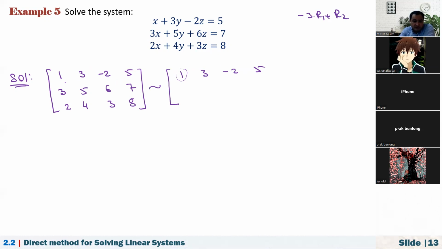If you do so, -3 plus 3 is equal to 0, -9 plus 5 is -4, and -6 plus 6, that is 12 plus... -3 times 5 is -15, plus 7 is equal to -8. The second one is, I multiply the first row by -2 and add it to the third row. So -2 plus 2 is equal to 0. -6 plus 4 is equal to -2. And 4 plus 3 is equal to 7, because we multiply by -2, right? And -10 plus 8 is equal to -2.